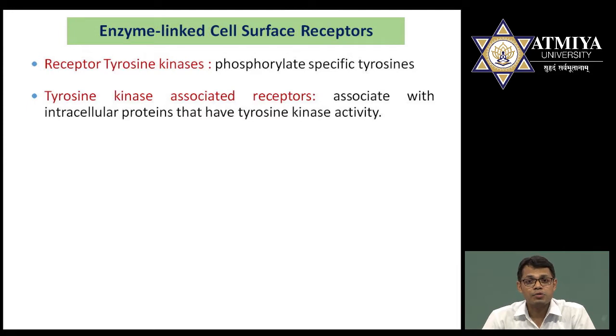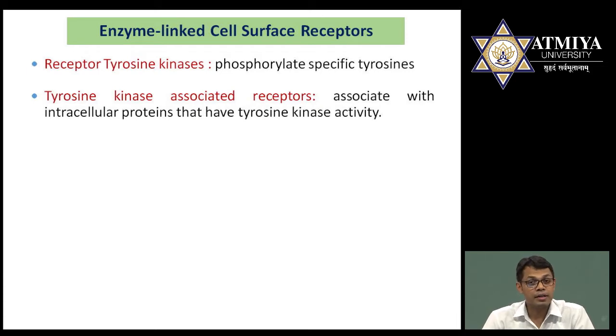Next is tyrosine kinase associated receptors. As the name suggests, it differs from receptor tyrosine kinase in the sense that the receptor itself does not have kinase activity. They are associated with the kinase protein. It means if ligand binds to the receptor, the receptor will be activated.